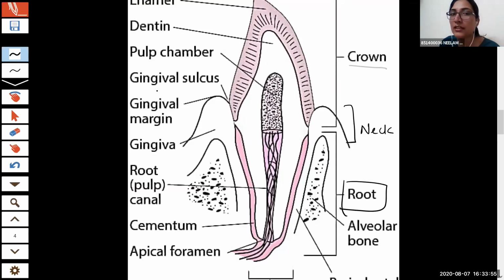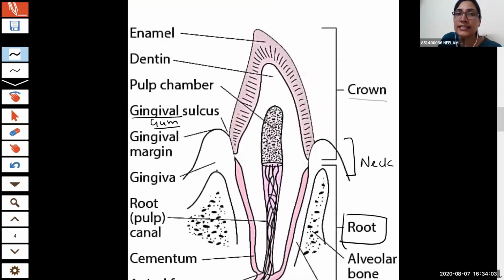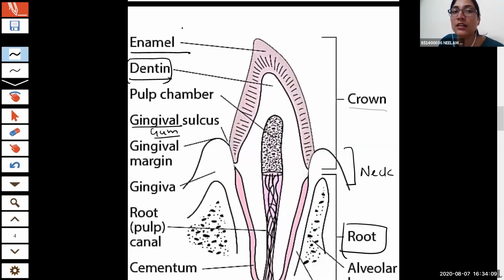Gingiva is nothing but the gum. So in the crown part, there are two main substances. One is the enamel, another one is the dentine. Enamel is the hardest substance. It is very important.